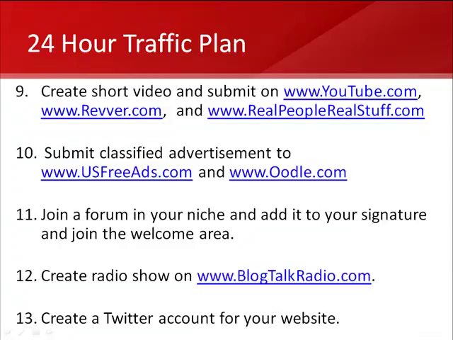And finally, the process that you go through in this 24-hour plan is you're going to create a Twitter account. So you just go to www.twitter.com and choose join. If you do not have a Twitter account, you'll want to get one, and try to include your main keyword phrase somewhere in the Twitter account name. What's so powerful about Twitter is that it will link back to your site, because you want to set up your profile so it links to your website. Then you can make a few Twitter posts that mention your site as well. And then within Twitter, you want to go out and follow people inside of your niche, because that's going to help you get a targeted following rather quickly.